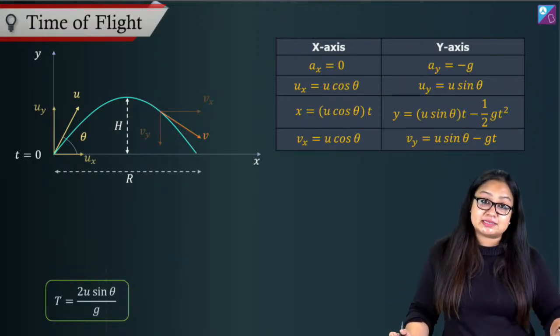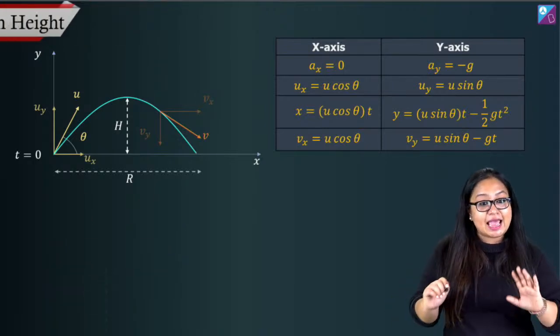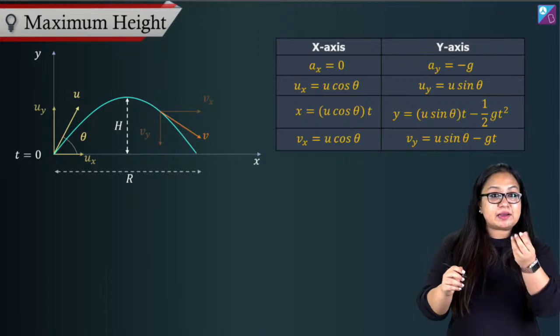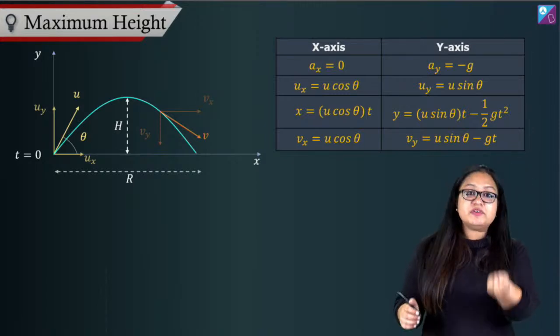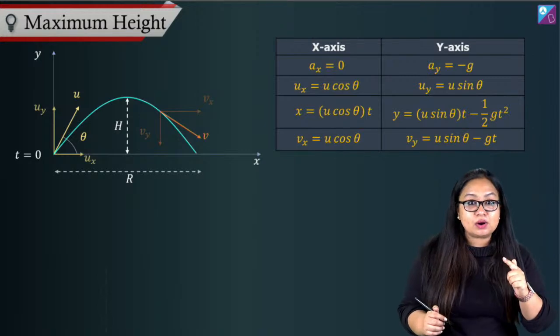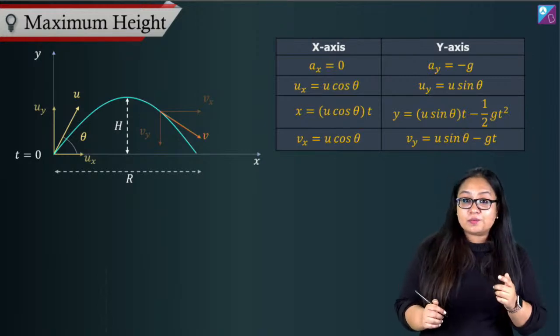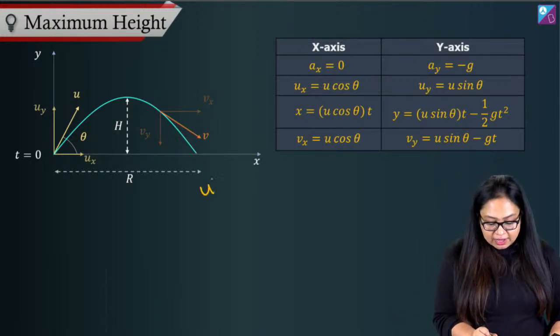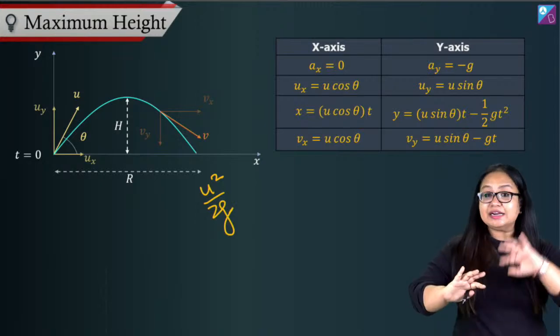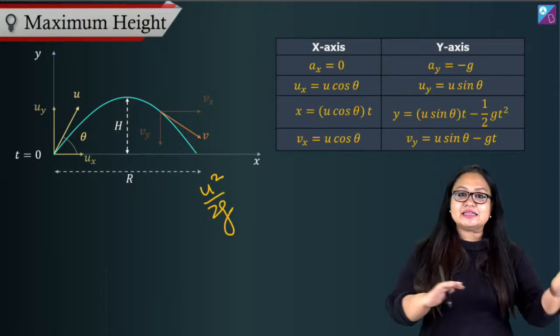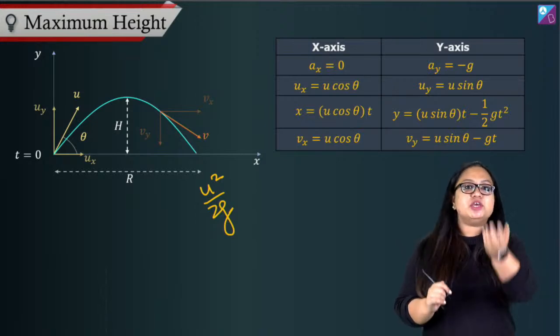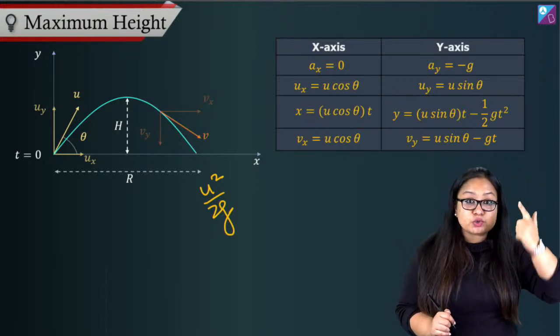Now, let's go to maximum height. Again, if I take a ball and just throw it up with u, how high will it go? It will go u square by 2g. We've done it yesterday, or in the previous session. So now I'm taking the same analogy and I'm saying if I throw it up with u, it goes up by u square by 2g.